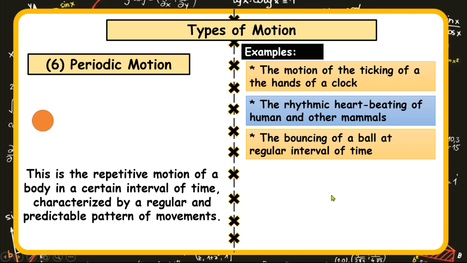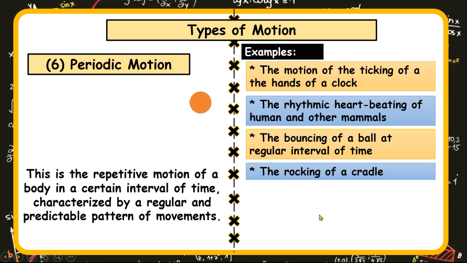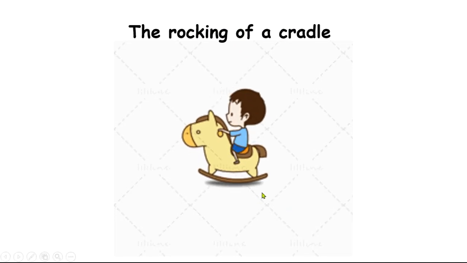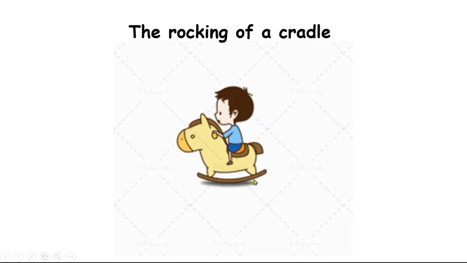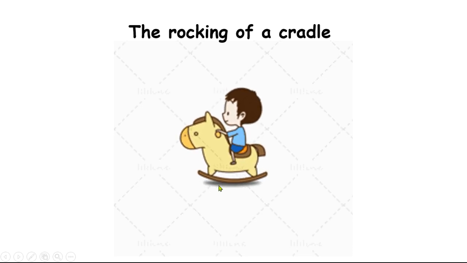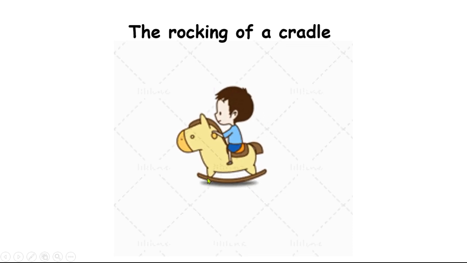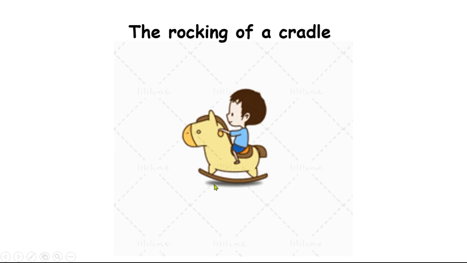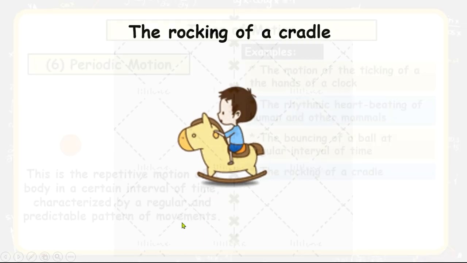The next is the bouncing of a ball at regular intervals of time, as you could see being animated here. The next one is the rocking of a cradle. You have a cradle where babies are kept to be swinging here and there. You could also have one which is meant for play. This is the rocking of a cradle. It goes in a periodic nature, like down, up, down, or forward, backward. These types of motions are also periodic in nature.